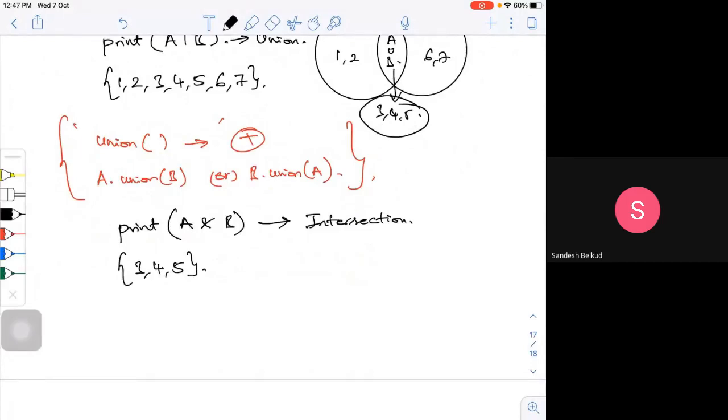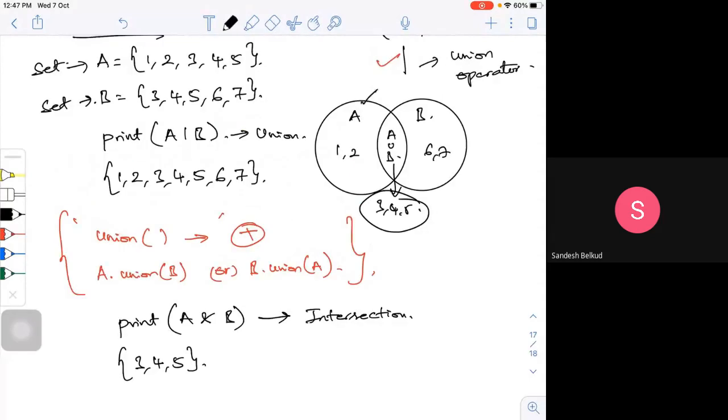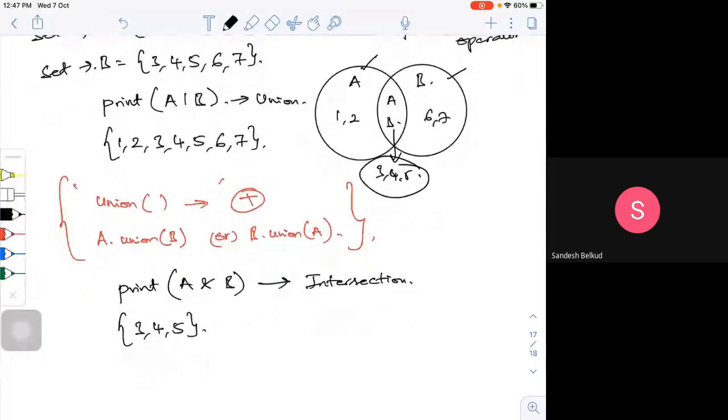So this is for set A, which has 1, 2, 3, 4, 5, and B has 3, 4, 5, 6, 7. So whatever is common to both A and B, 3, 4, 5, I'm going to get as the printout. Some operations we have tried. What is the difference between A and B, A minus B? If you want, we can try that also.